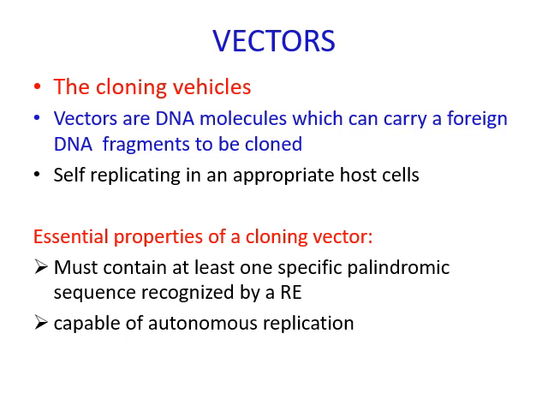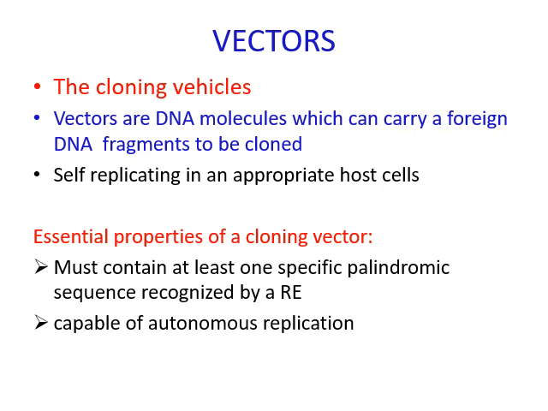Now regarding the next requirement for genetic engineering, vectors. Why? Normally the foreign DNA fragments cannot self-replicate in a cell. So we have to join this foreign DNA to a vector that can replicate within the host cell. That is why the use of these vectors comes into the picture. So let's see what these vectors are. The cloning vectors are the cloning vehicles. Vectors are DNA molecules which can carry a foreign DNA fragment which can be cloned, and it is usually self-replicating in an appropriate host cell.